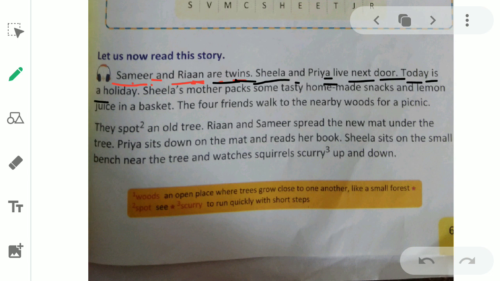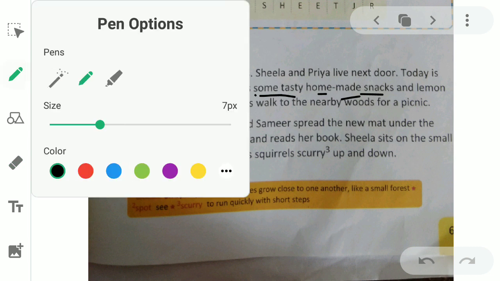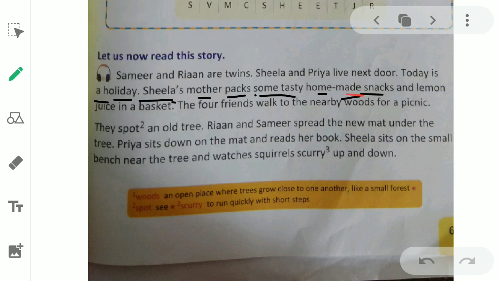Today is a holiday. So it's a holiday today. Sheila's mother packs some tasty homemade snacks. So Sheila's mother has packed some tasty homemade snacks. Now kids, what are snacks? Snacks में we can have many things, ठीक है.